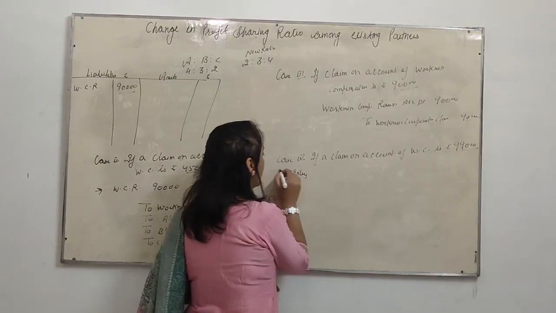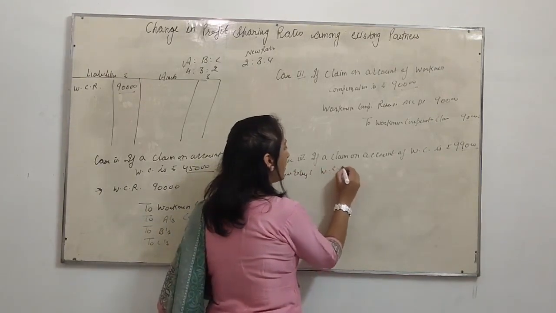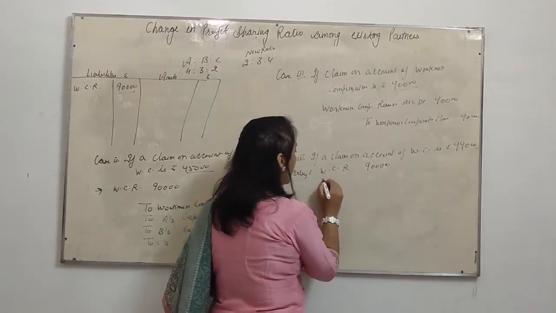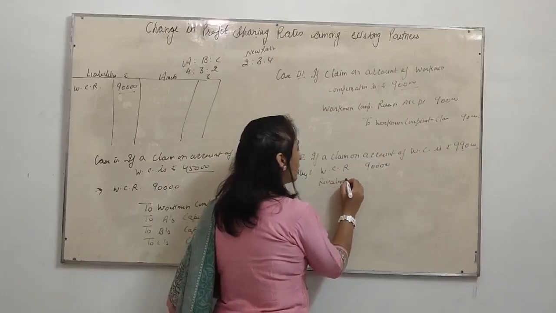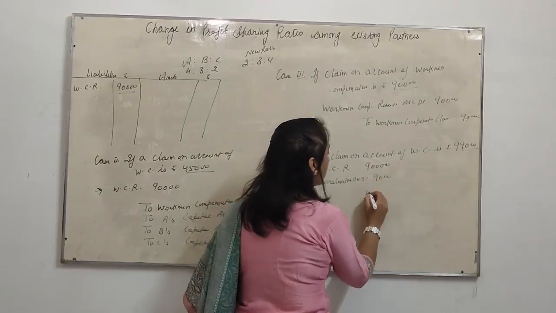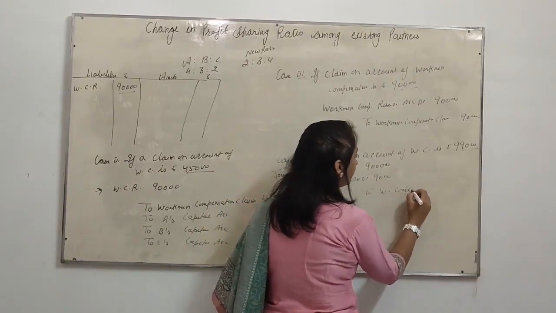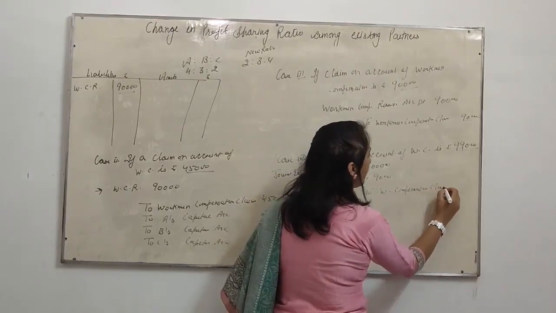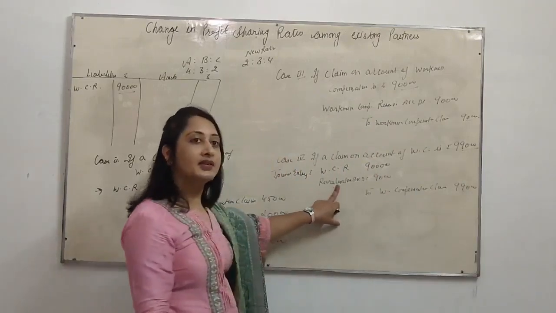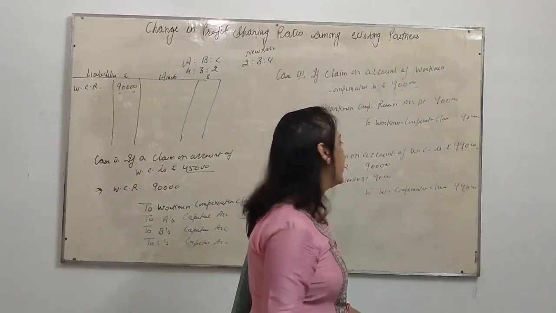Entry 1: workman compensation reserve rupees 90,000 and revaluation account, the loss, rupees 9,000 to workman compensation claim account rupees 99,000.